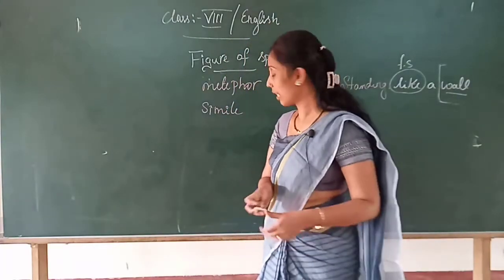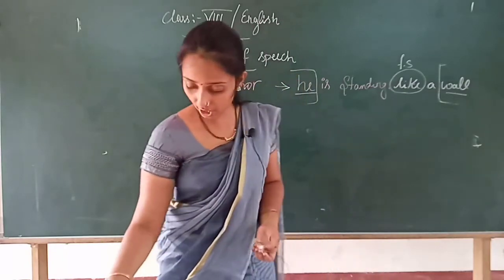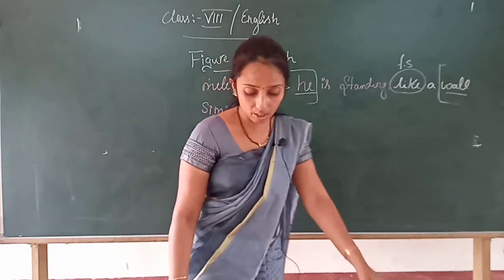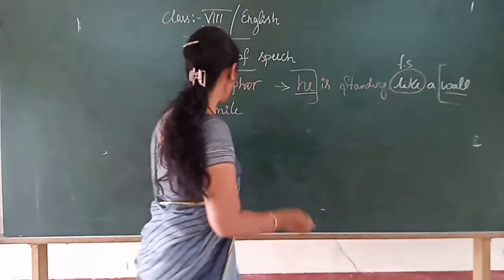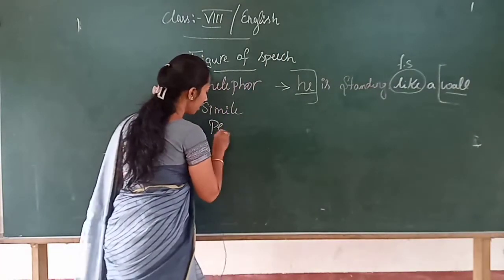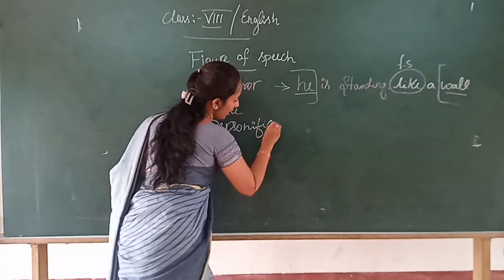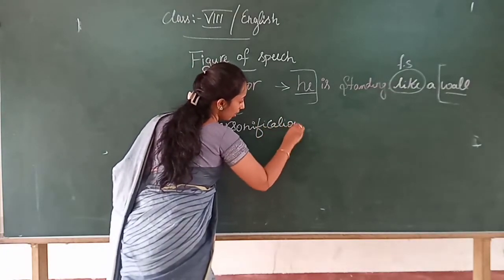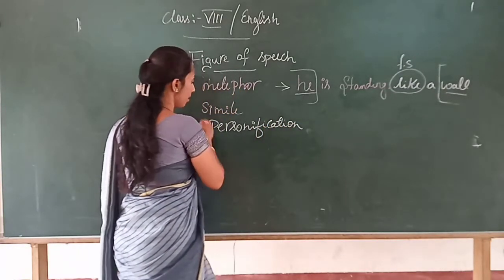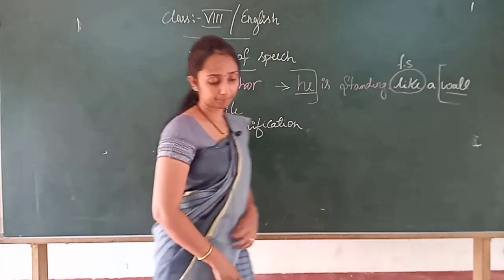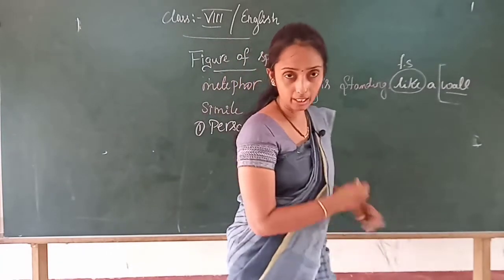So the first type of figure of speech is personification. Write down personification. First type of a figure of speech, personification. Right?